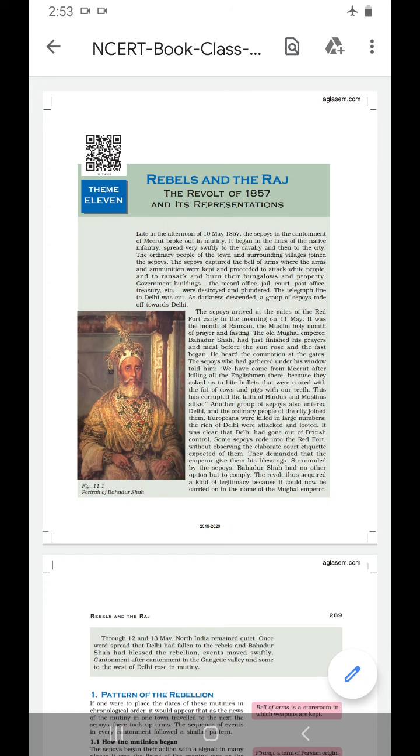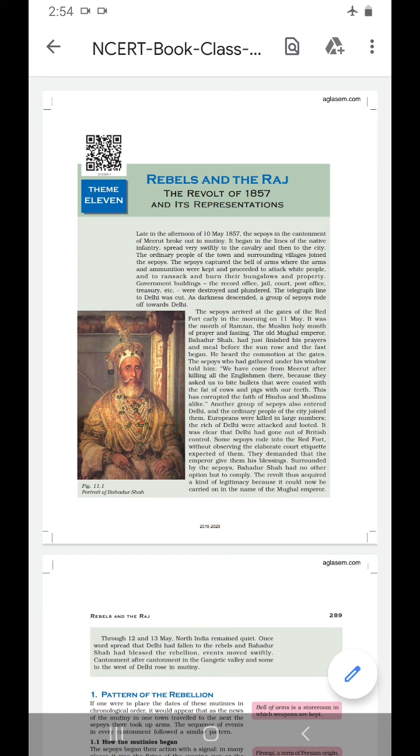Clear? And next we could see that the new cartridges were refused by the 7th Irregular Cavalry. Earlier they used a gun, a rifle, but when they came to know that the new cartridges had been made, coated with the fat of cow and pig, which they needed to bite with their mouth, it was against their religion, so they revolted against the Britishers for their rights. Clear? And this was the major cause of the revolt.